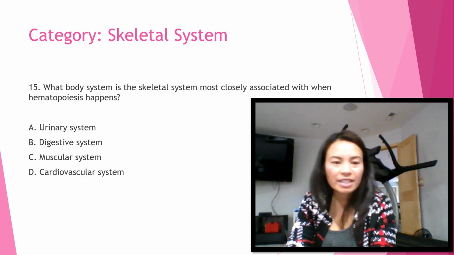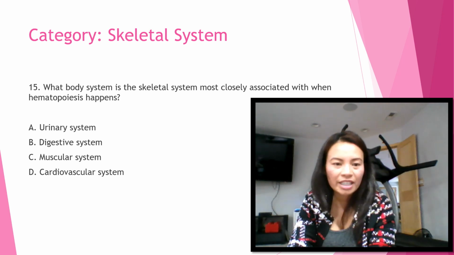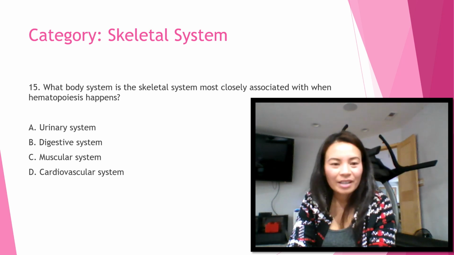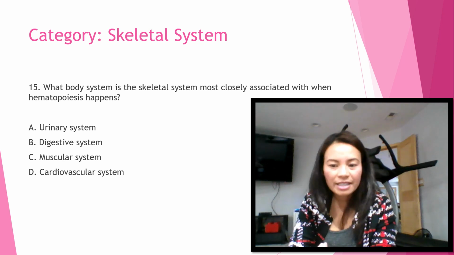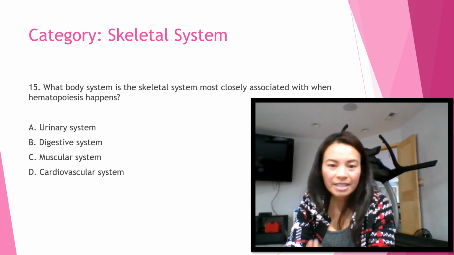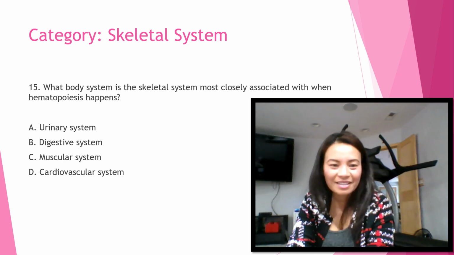Okay, last question. It's under category skeletal system. What body system is the skeletal system most closely associated with when hematopoiesis happens? A. Urinary system. B. Digestive system. C. Muscular system. Or D. Cardiovascular system.